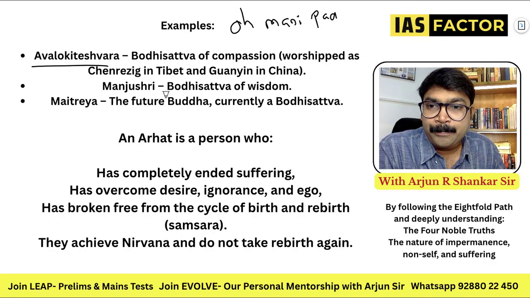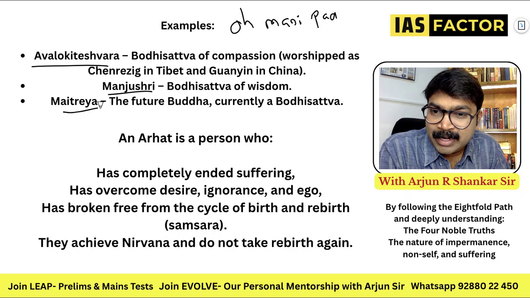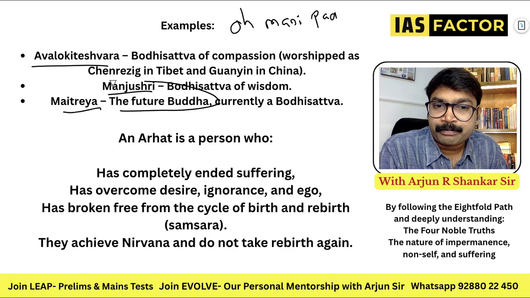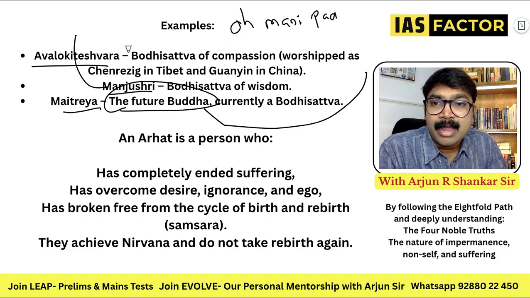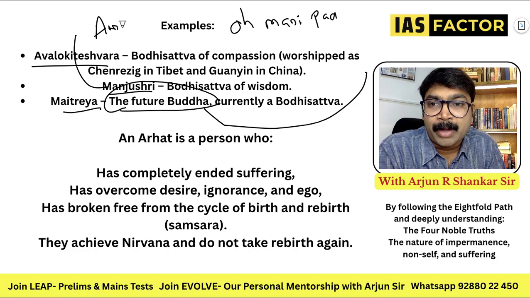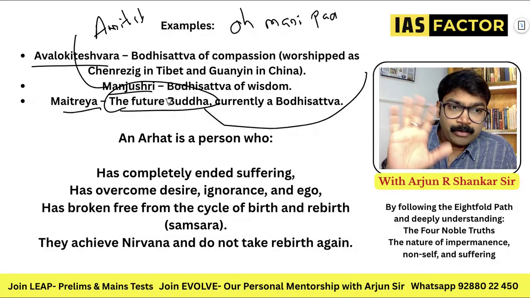Also worshipped are Manjushri and Maitreya Buddha. There is a future Buddha, currently a bodhisattva. They have asked this question: Manjushri, Maitreya, and there is even another Buddha called Amitabha. So remember all this.